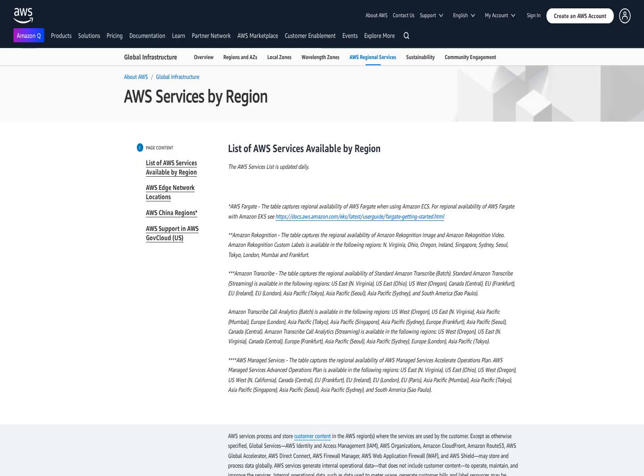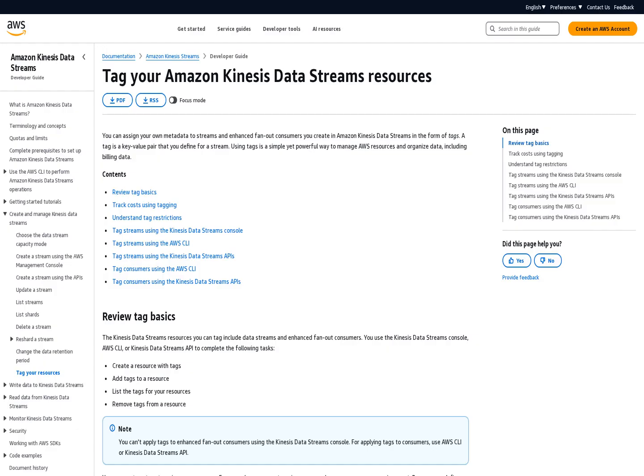Amazon Kinesis Data Streams now supports tagging for enhanced fan-out consumers, allowing you to allocate costs and simplify permission management. This feature enables you to apply tags to your enhanced fan-out consumers using the Kinesis Data Streams API or AWS command line interface. With this support, you can tag your enhanced fan-out consumers used by different business units, making it easier to track and allocate costs in AWS Cost Explorer without manually tracking costs per consumer. This is particularly useful for organizations that need to manage costs across multiple teams or departments.